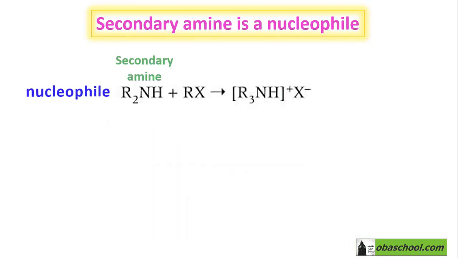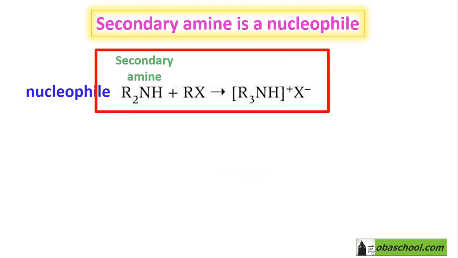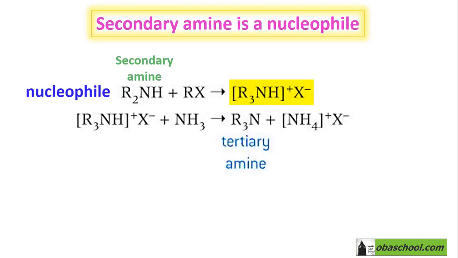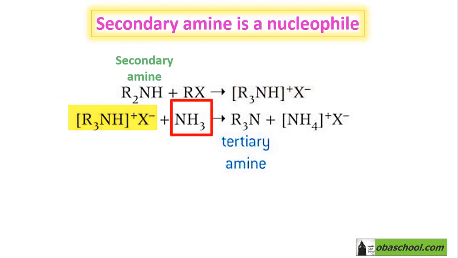When it interacts with the halogenoalkane, it will produce this intermediate, as we have seen before. After that, this intermediate will react with an ammonia molecule. This ammonia molecule is acting as a base, so it will accept a proton from this intermediate and the tertiary amine will be formed, which is R3N plus NH4+ X-.